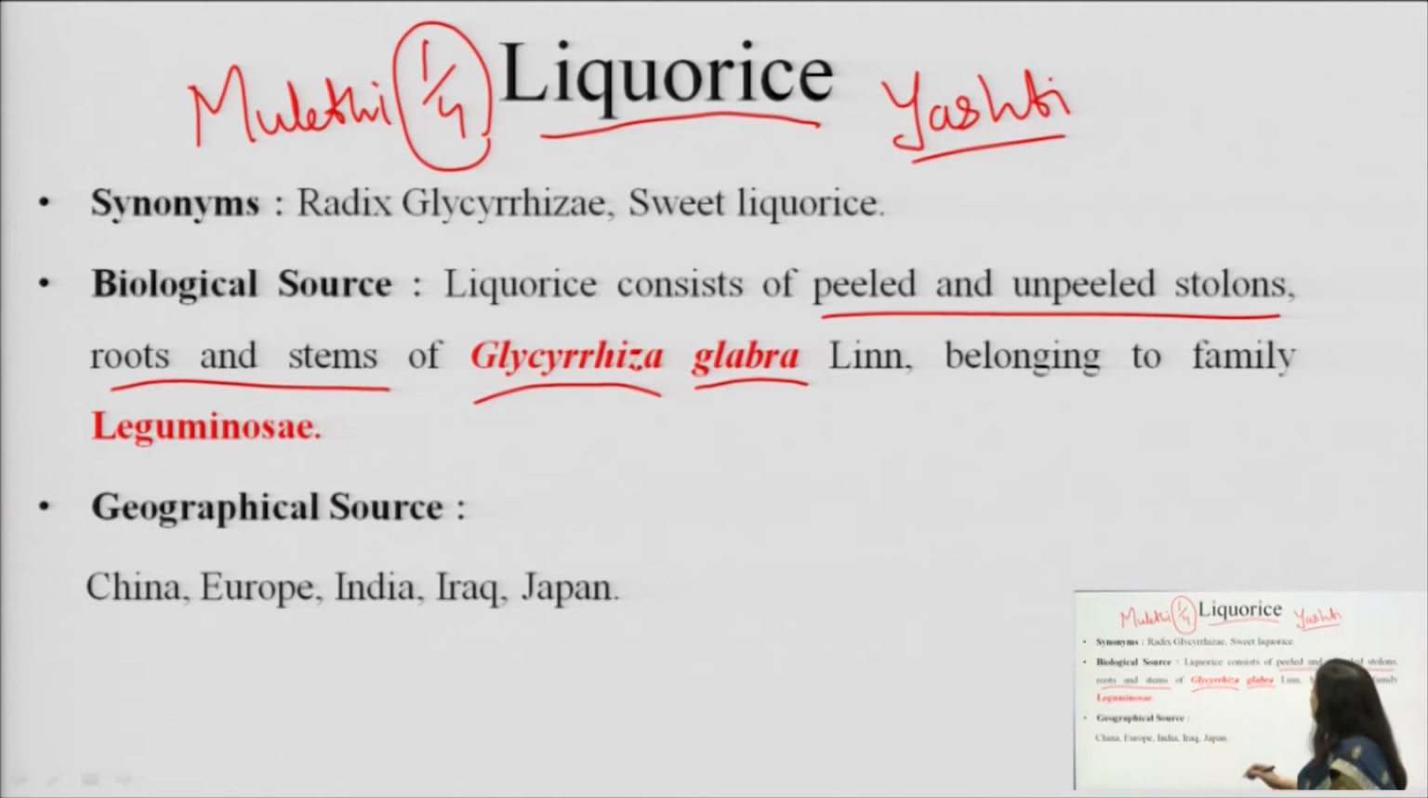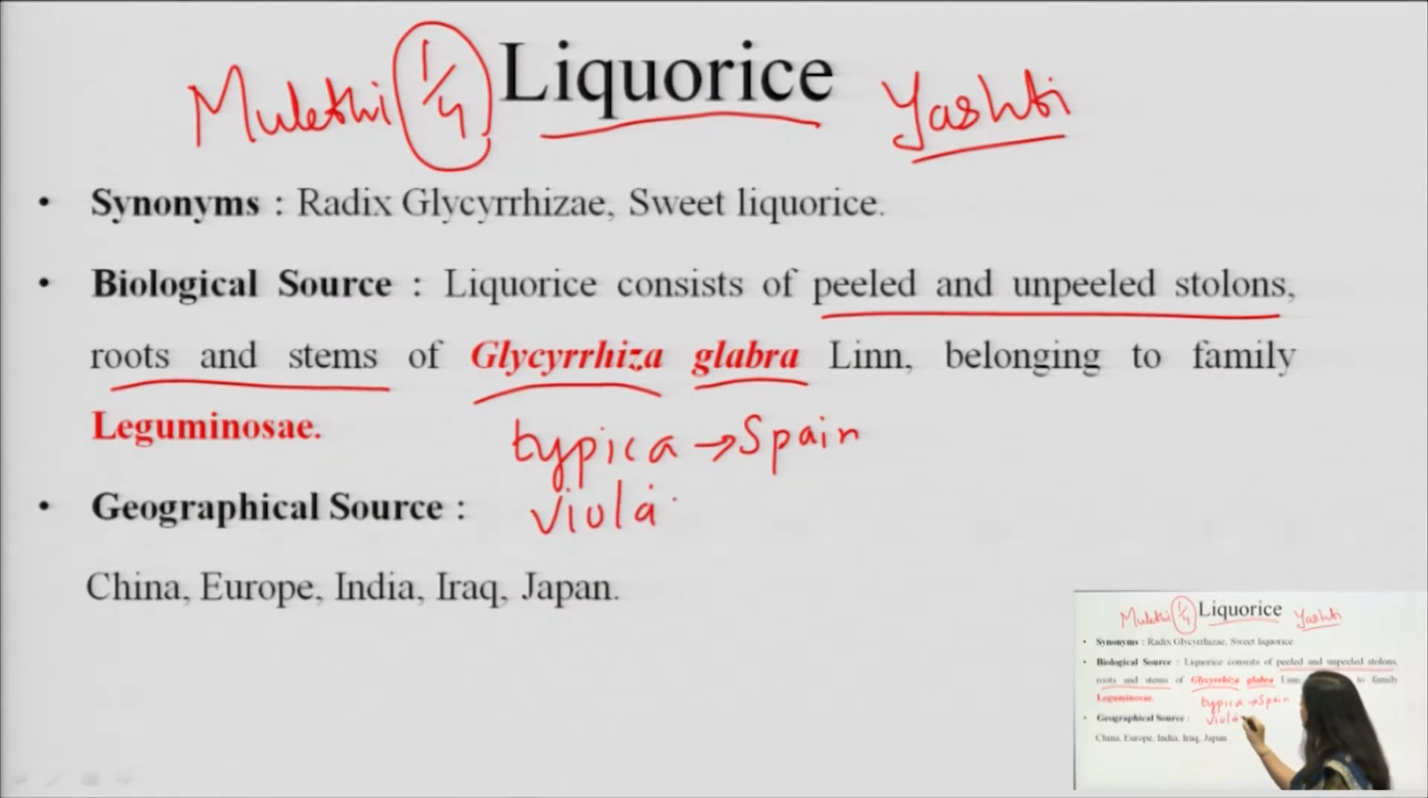I would like to mention here that it is available in 3 different varieties. One variety is known as the typica variety. This typica variety is found in Spain, and is also known as the Spanish variety. Then we have the Violacea variety, found in Persia, in the Middle East region. And the third is known as Glandulifera.